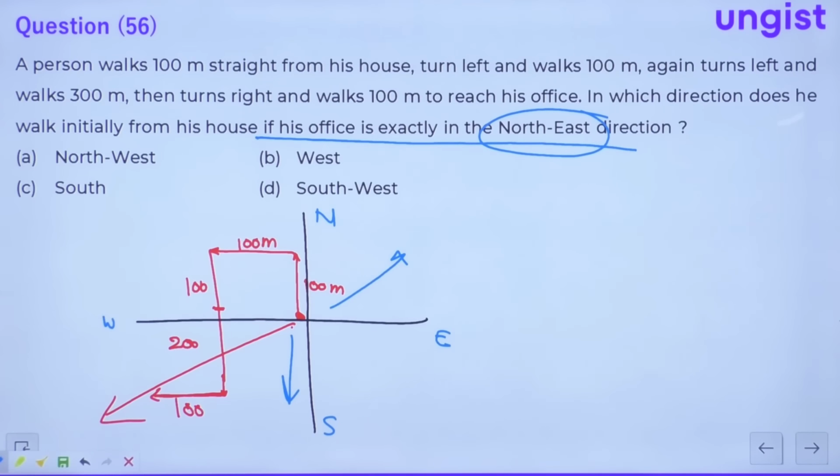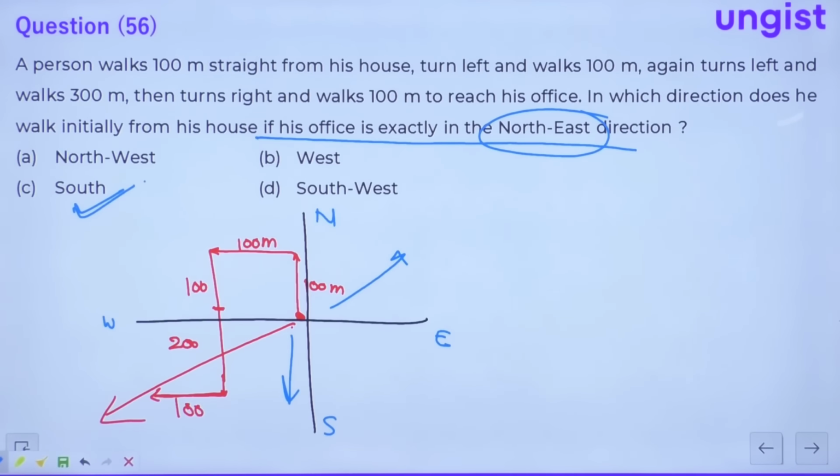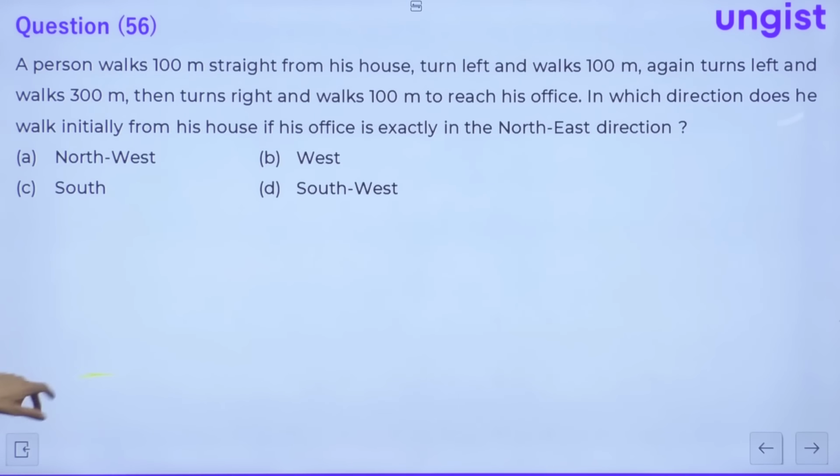So the answer should be south. All right, everyone? The answer is south. C option is the correct choice, right? Now let's move to the next question. Question number 57.